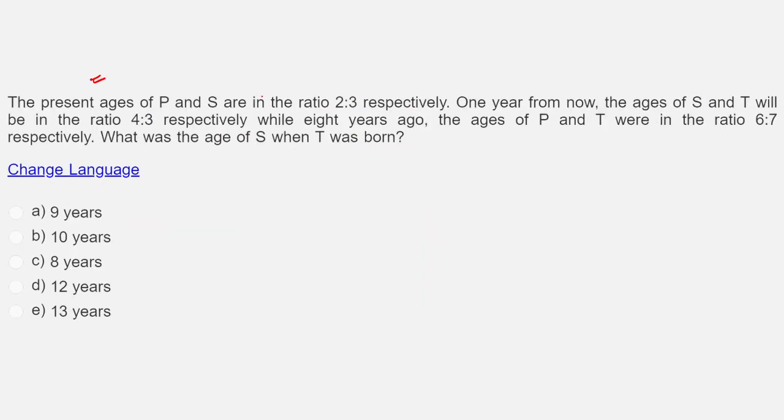Let's try to tackle this question smartly. If you have seen Abhishek sir's method, you will know how to use these ratios effectively. Here P and S is given in present, right? What is given? This is in the ratio 2:3. 1 year from now, the age of S and T, so present plus 1, the ratio of S and T is becoming what?